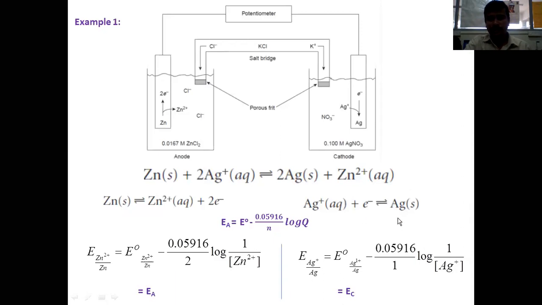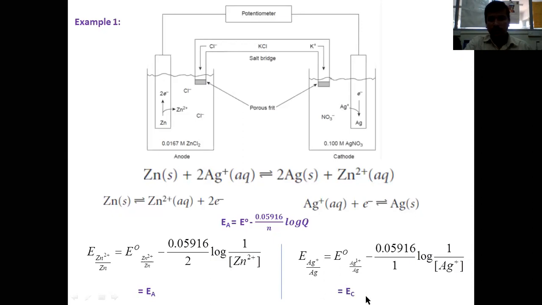Therefore, why do we write 1 here? Because solid silver, any pure substance which may be liquid or solid, will have an activity or concentration of unity. Therefore, the activity of solid silver here is considered as 1. Here, the activity of solid zinc, it is a pure substance, its activity is considered as 1. Any pure substance which may be in solid state or liquid state, their activity will have the value of 1, unity. Okay. So this is nothing but the anodic potential and this is nothing but the cathodic potential.